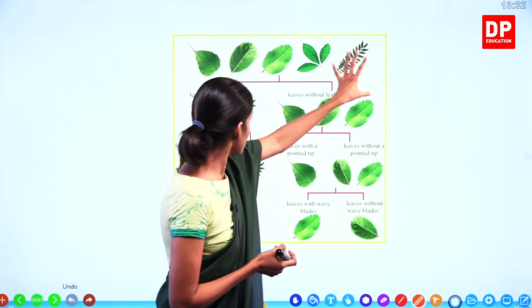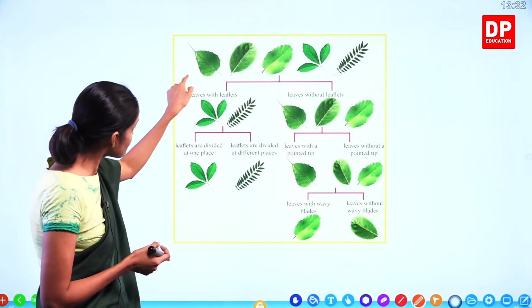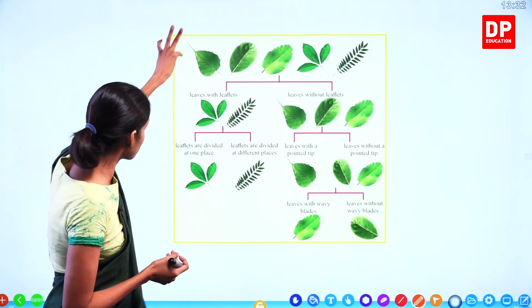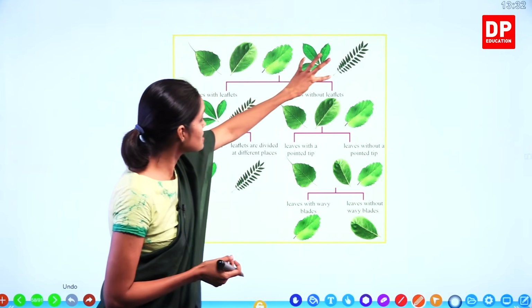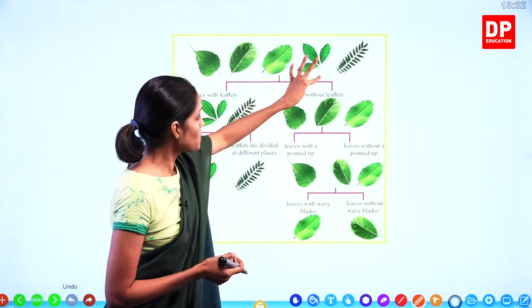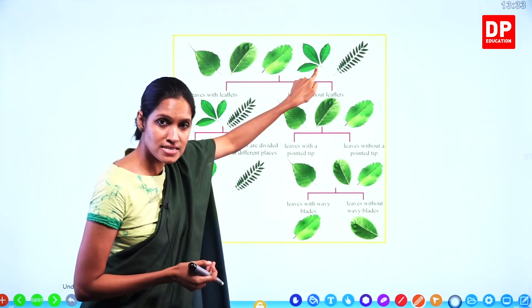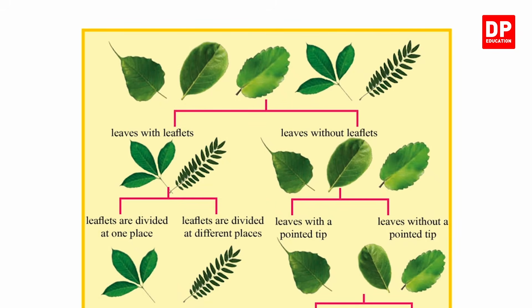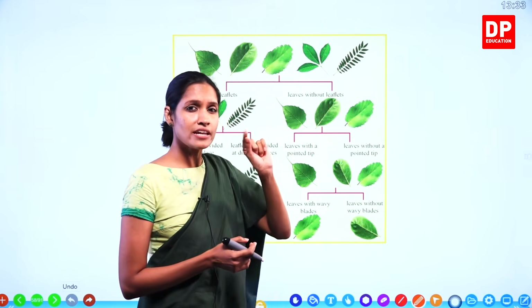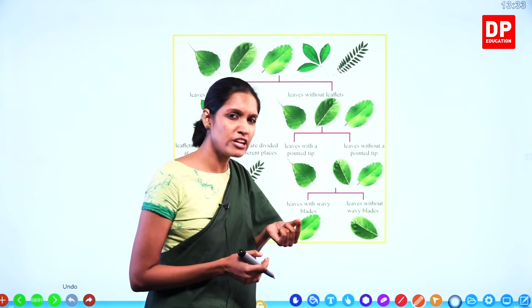What can you tell about these two leaves? Now, all these things are single leaves. This is one leaf, this is one leaf. This is also one leaf, children. What has happened? Here the leaf blade is divided into 3 parts. And this leaf blade is divided into many other tiny parts which are known as leaflets.